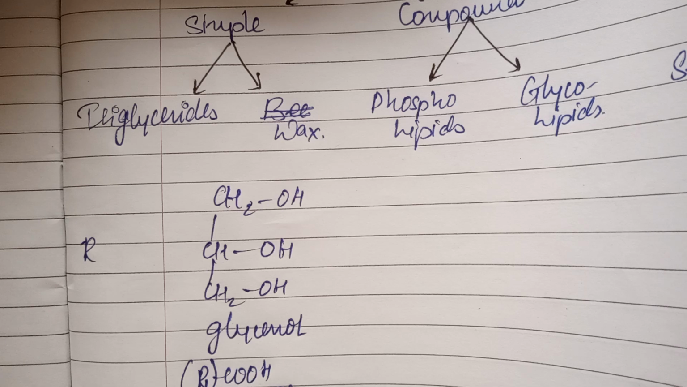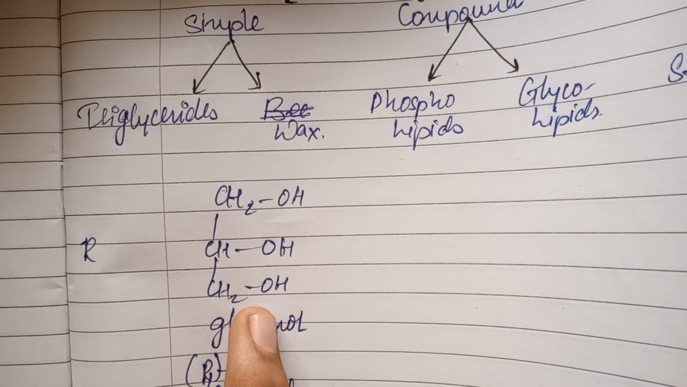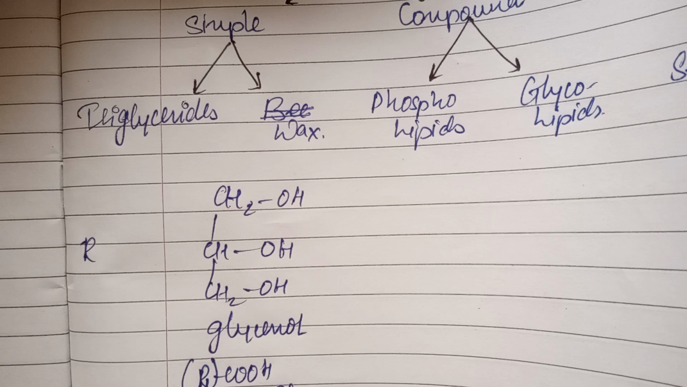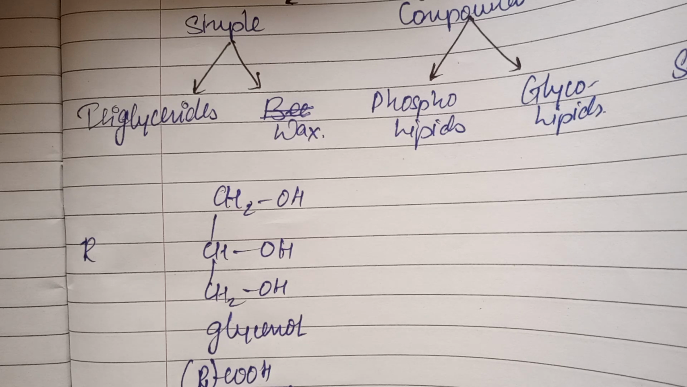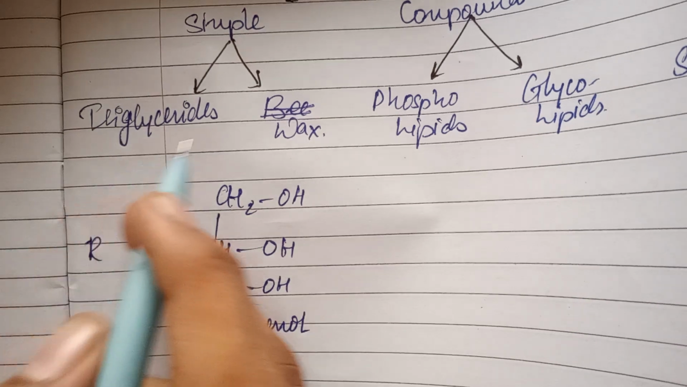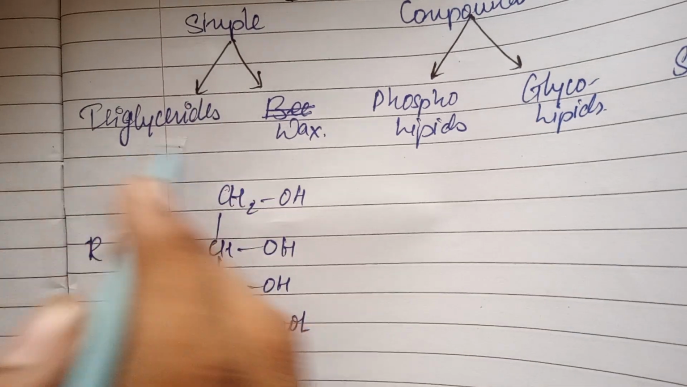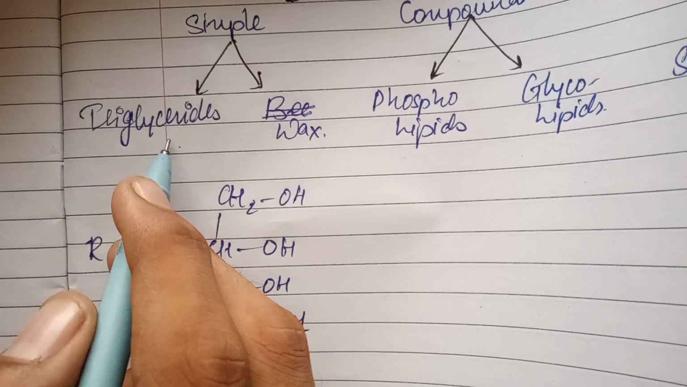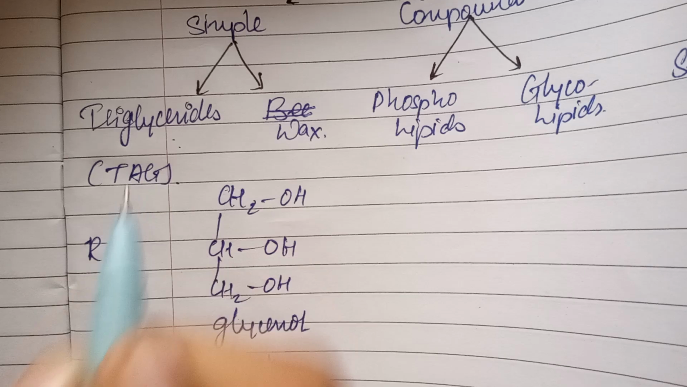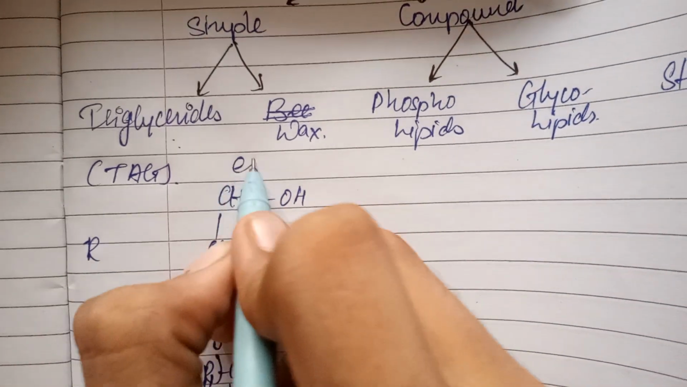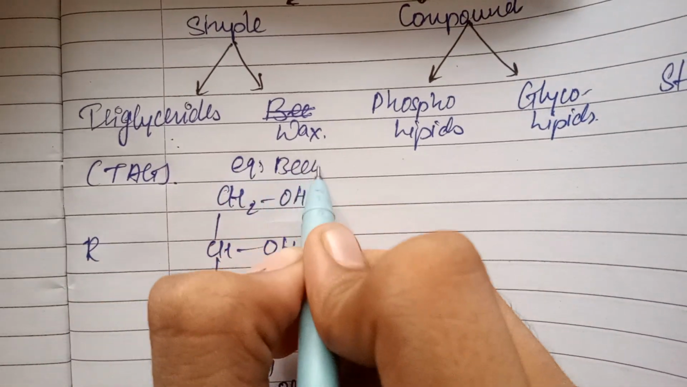So here the limitation is that glycerol is not used. Instead of glycerol other types of alcohols are used. It is esters of long chain fatty acids and alcohols other than glycerol. So for example, we have seen examples of simple lipids: triglycerides, also called TAG, triacylglycerides, and waxes, for example beeswax.